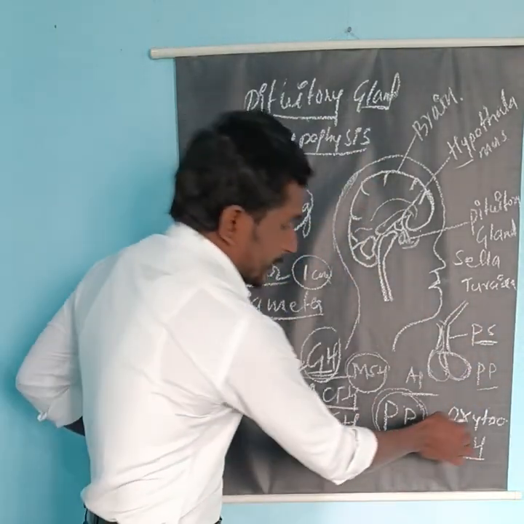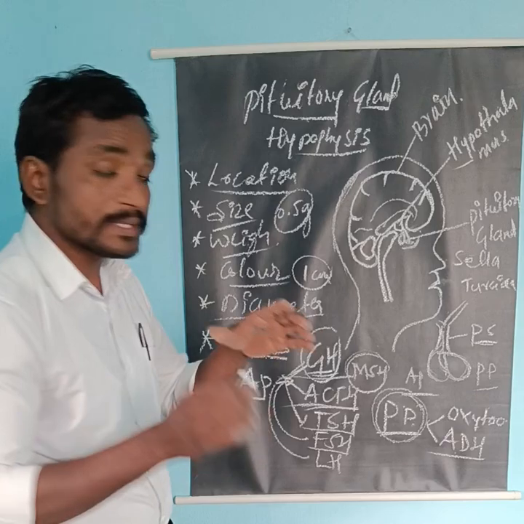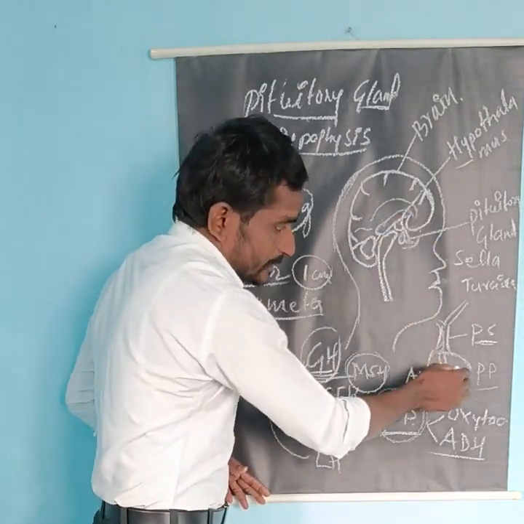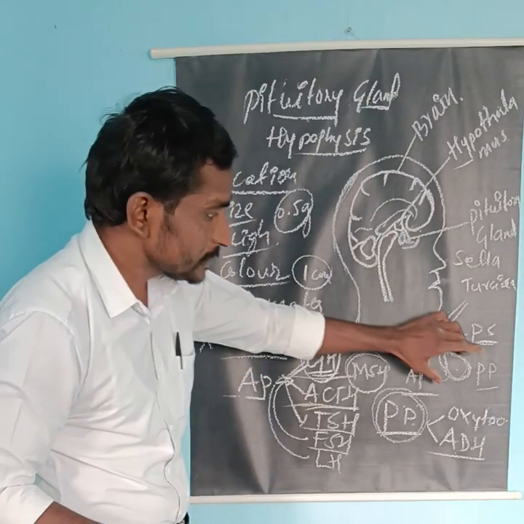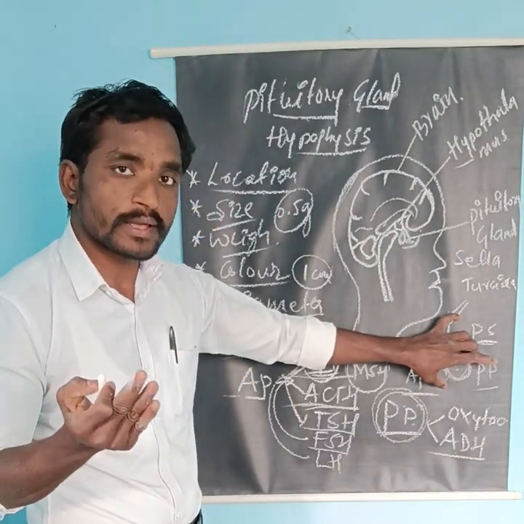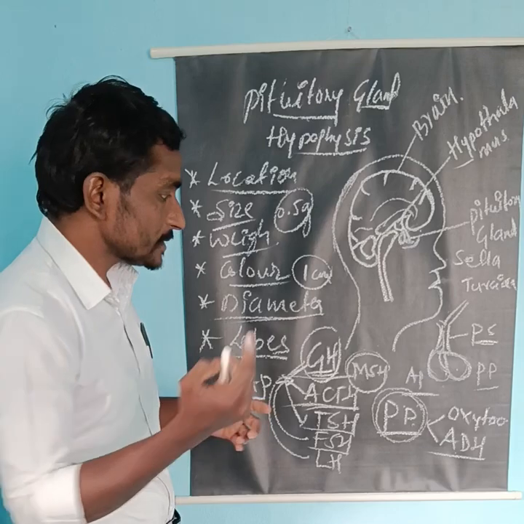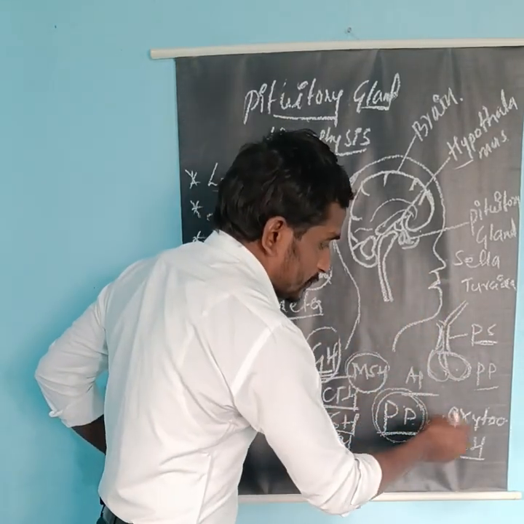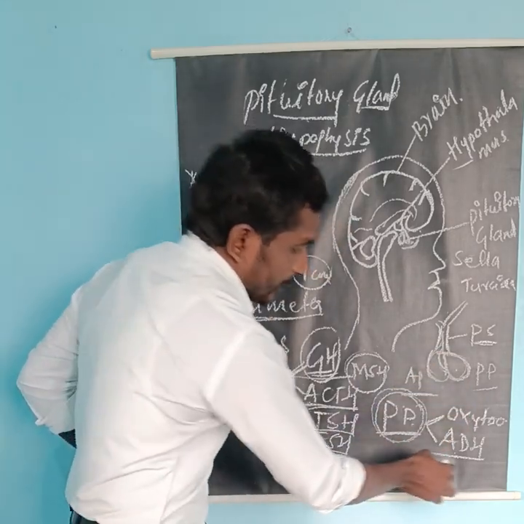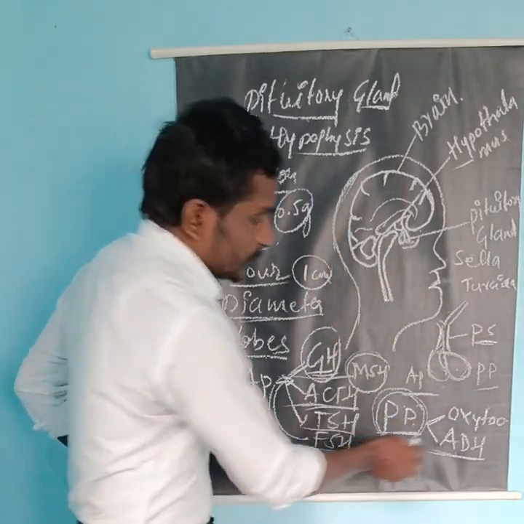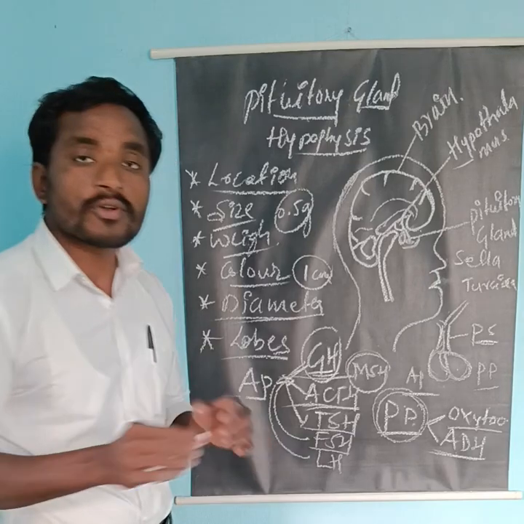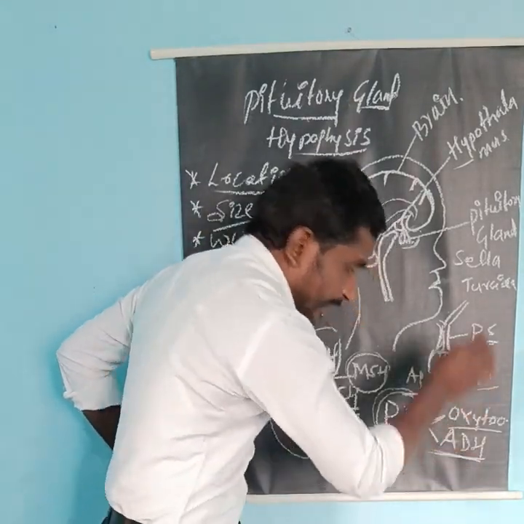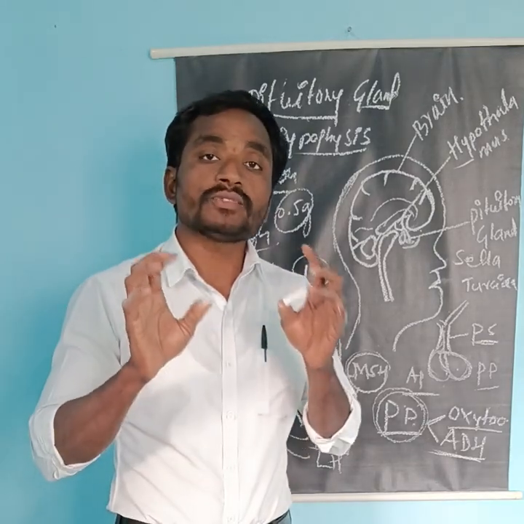Usually these hormones, oxytocin and ADH, are secreted in the hypothalamus. They are sent to the posterior pituitary gland. The posterior pituitary gland acts as a reservoir, a storage device. It stores them, and whenever there is a need, it secretes oxytocin and ADH. Oxytocin is also called the love hormone, bonding hormone or cuddle hormone. Now come to ADH. ADH is also called vasopressin.